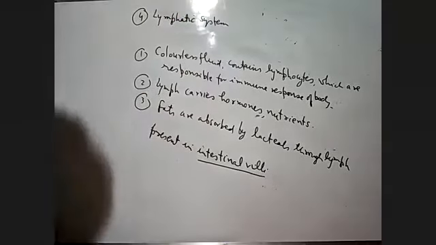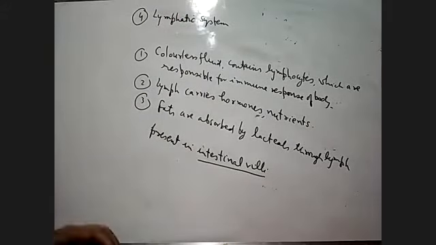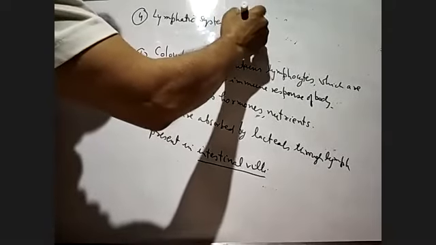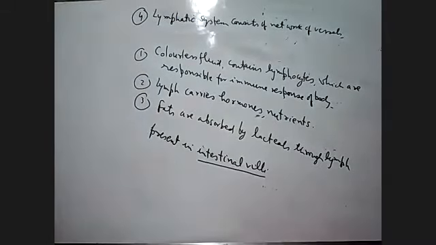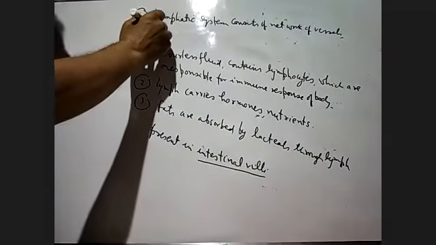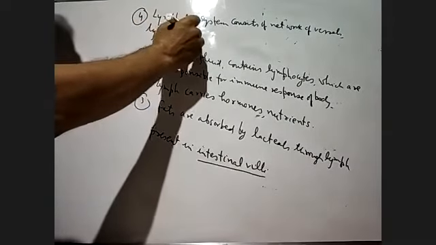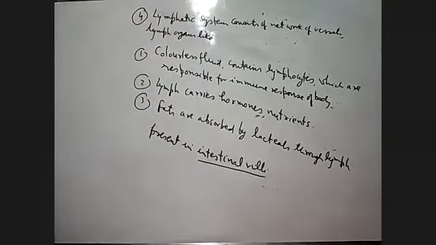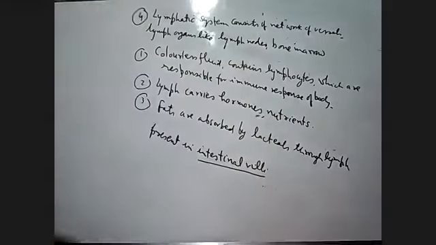The lymphatic system consists of a network of vessels. It also contains lymph organs like lymph nodes, bone marrow tissues, the spleen, and also the thymus.